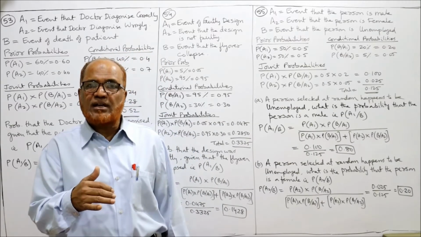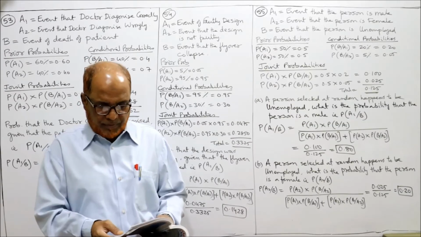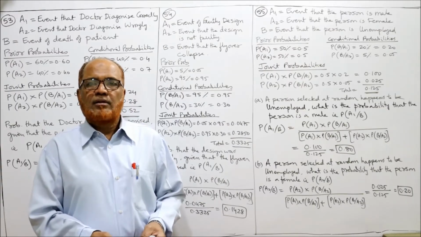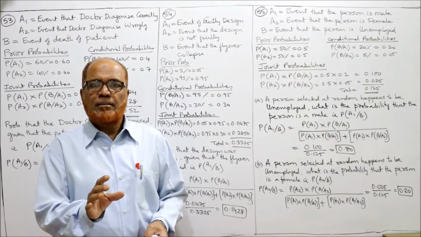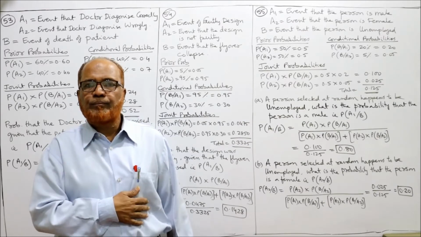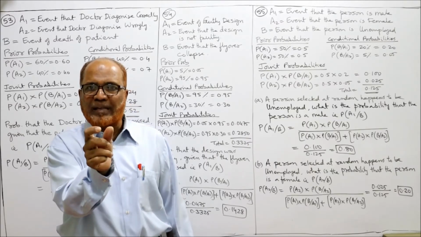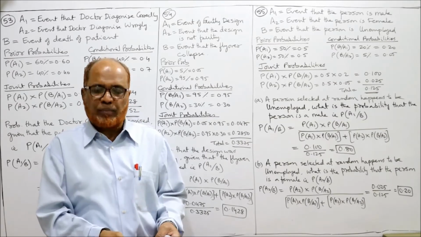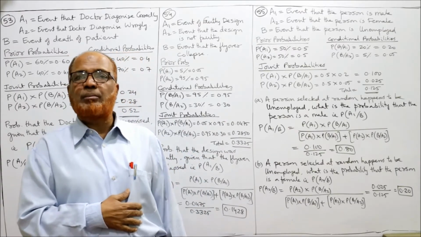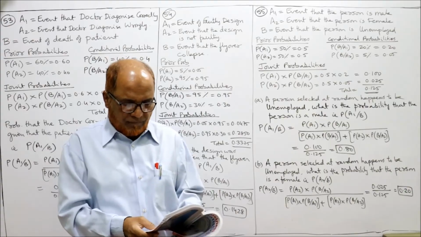So what is the percentage of male unemployment and female unemployment given? 20% of males are unemployed. Males are denoted as A1, so B given A1, where B stands for unemployed, is equal to 20%. And B given A2, where A2 stands for females, so unemployment in females is equal to 5%.